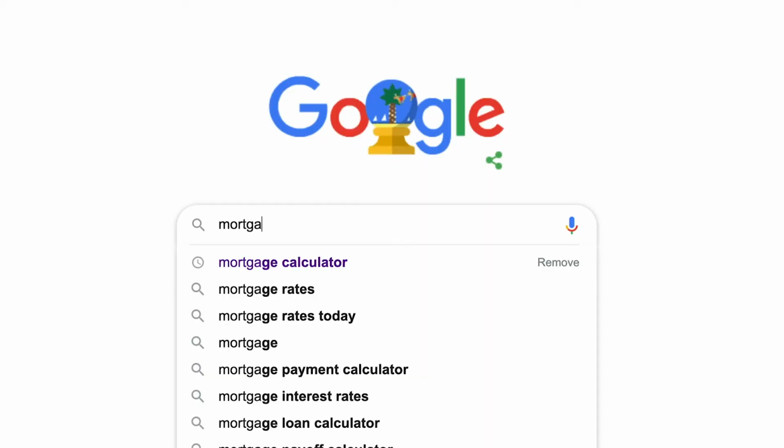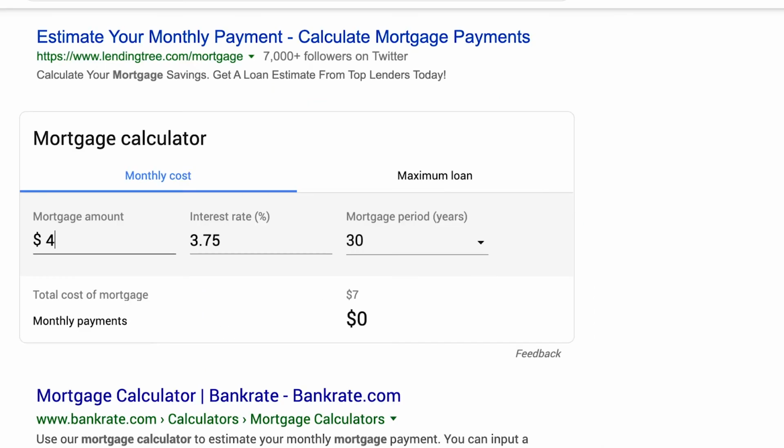Pick the property of interest, take a look at your debt, do a very simple calculation. How do you calculate the mortgage? Very simple. Go to Google, put mortgage calculator, put the loan amount of $400,000, put the current interest rate. That's going to give you the principal and interest.